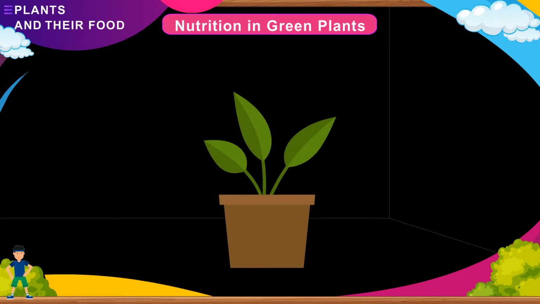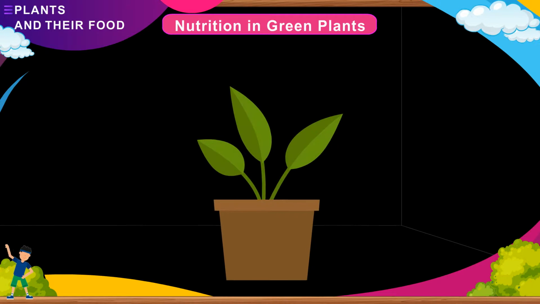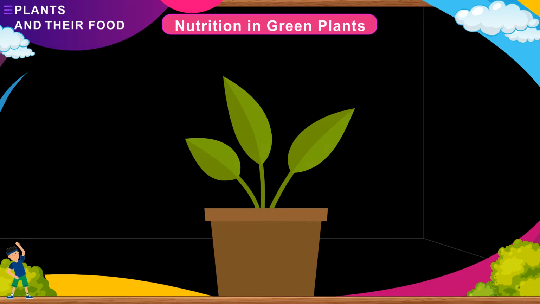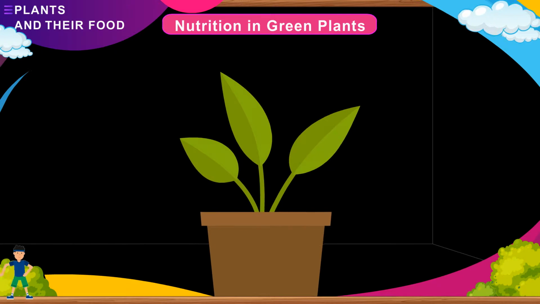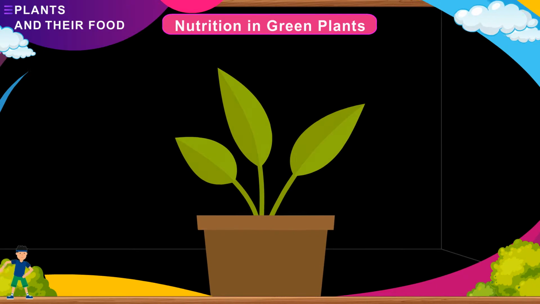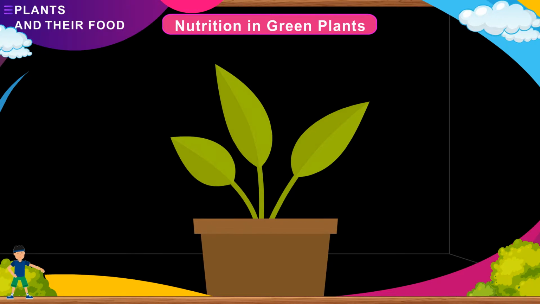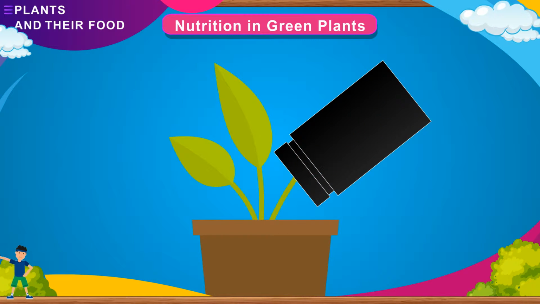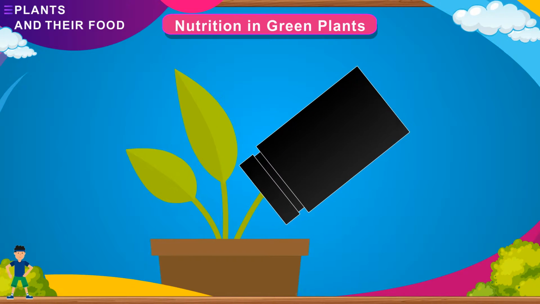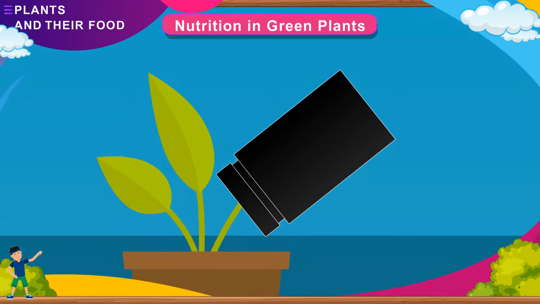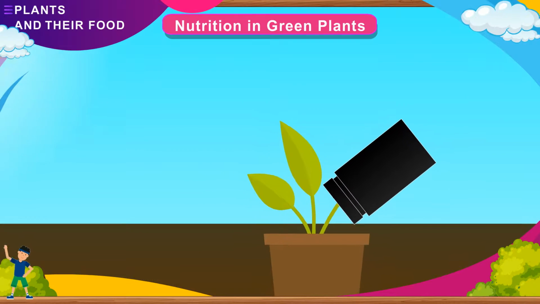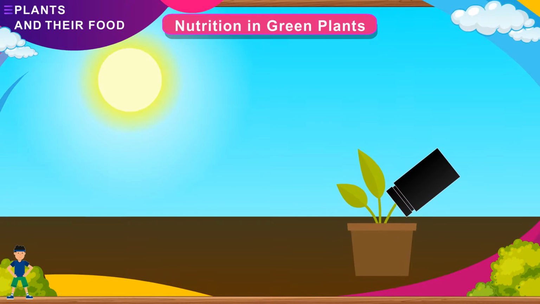Select a potted green plant and put it inside a room away from sunlight for 2 to 3 days. As you keep the plant away from the sunlight, this will not allow the leaves to perform photosynthesis. Cover one leaf of this potted plant with a wide-mouthed bottle covered by black paper. Place the plant in direct sunlight for 6 to 8 hours and put some water in the plant at its roots.